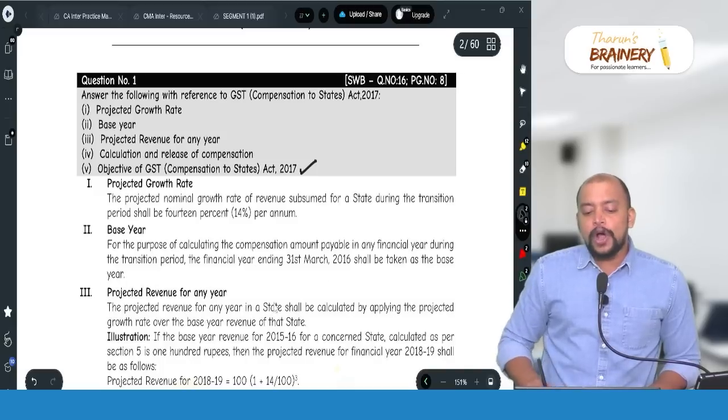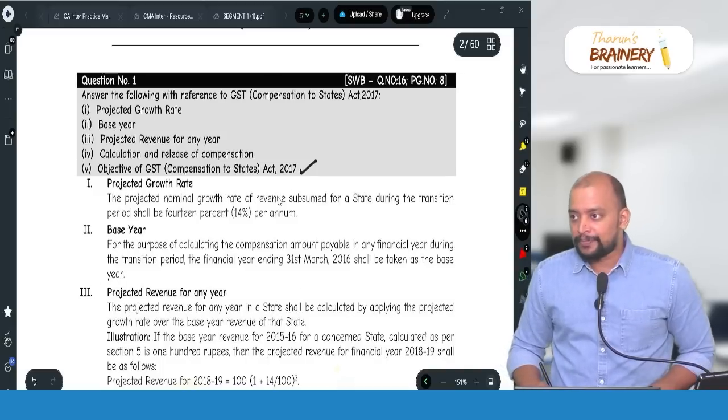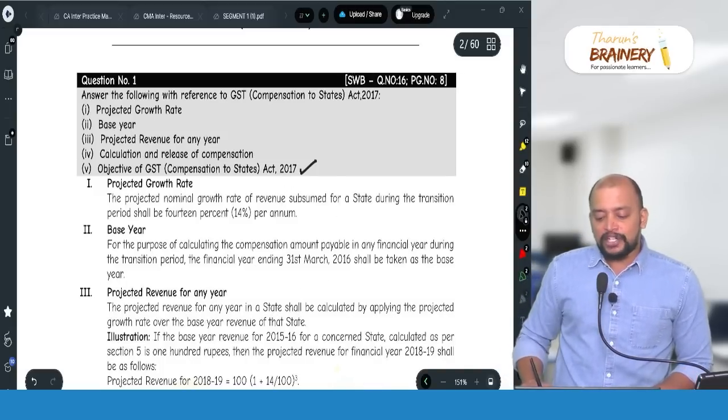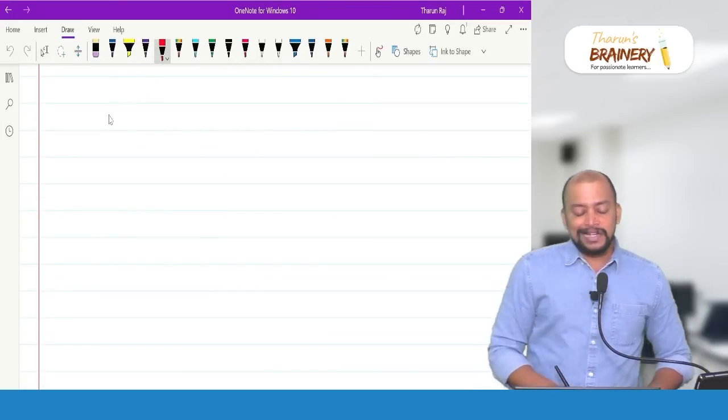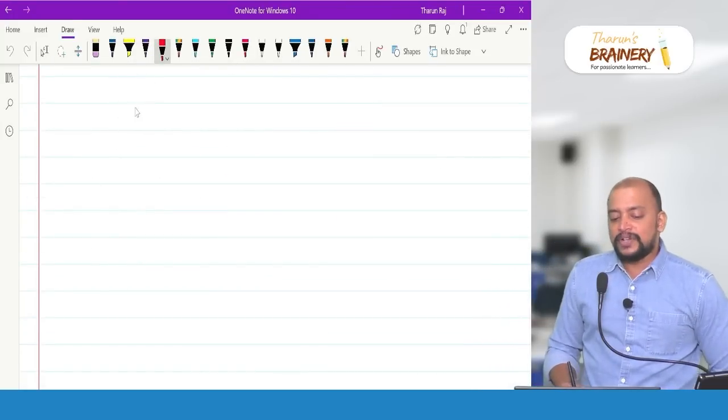Now, how will this compensation be payable? For the purpose of payment of compensation, a computation is done, that is, a base year will be taken.